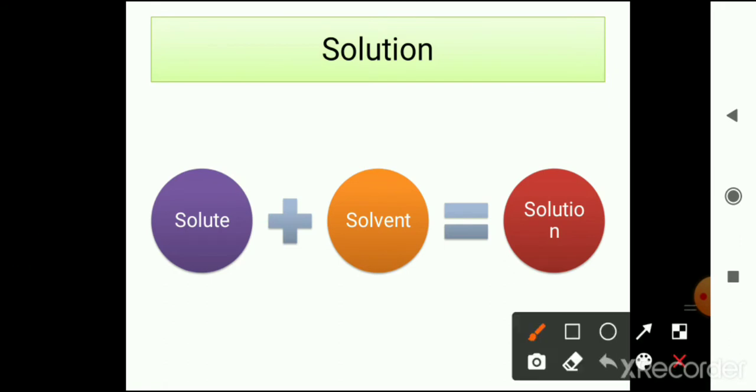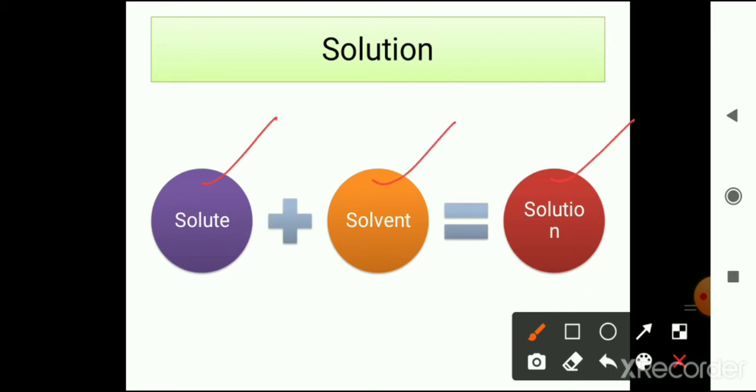Next, now we will discuss both the things, what was salt and what was water in the reaction. So in this picture you can see here number 1: solute plus solvent is equal to solution.